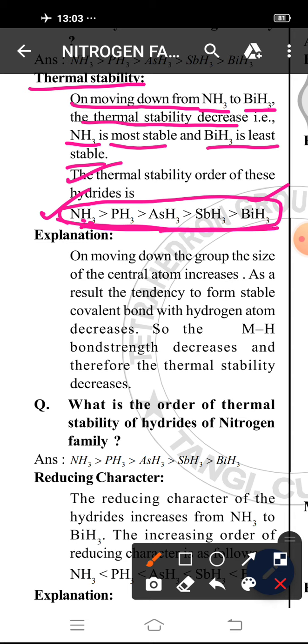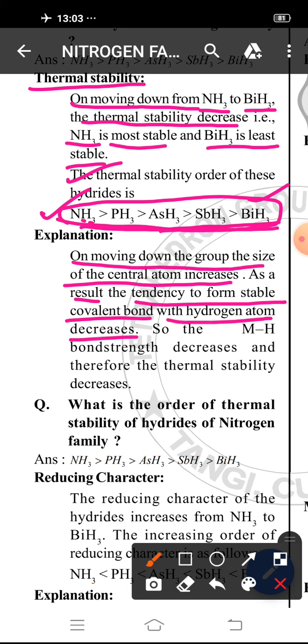Why does thermal stability decrease from NH3 to BiH3? On moving down the group, the size of the central atom increases. As a result, the tendency to form a stable covalent bond with the hydrogen atom decreases. Nitrogen has a small size and forms a covalent bond with hydrogen. Phosphorus also forms a covalent bond with hydrogen. Arsenic also forms a covalent bond with hydrogen. Like this, bismuth also forms